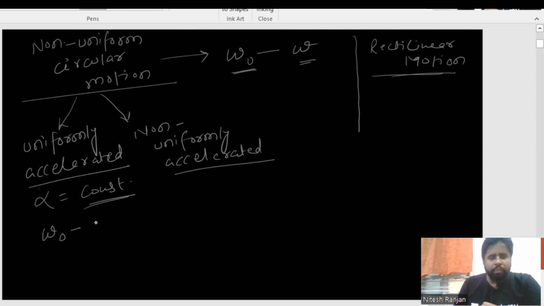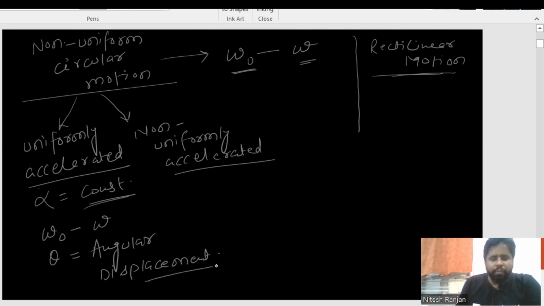So if alpha is constant, it means omega naught is changing to omega, or the object may be starting from rest, and there will be one condition of theta. Theta is angular displacement. Don't panic, these are terms very familiar to all of you. In the next slide I will make it very clear. Here I am just considering that you know this nomenclature. Now coming to the point, non-uniformly accelerated motion.